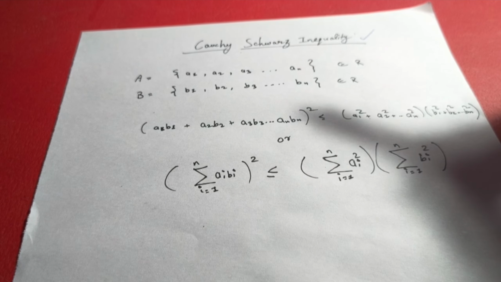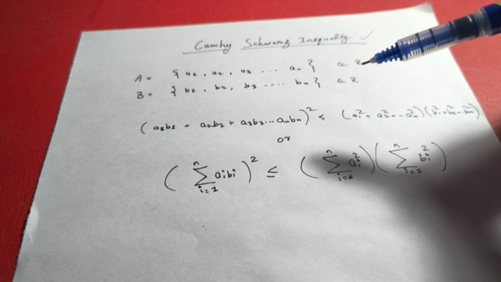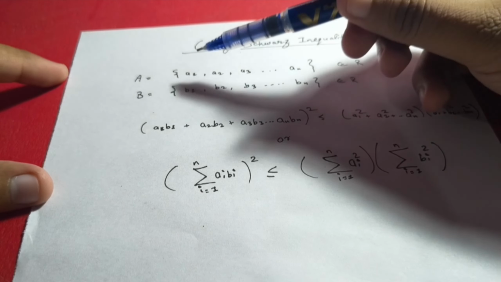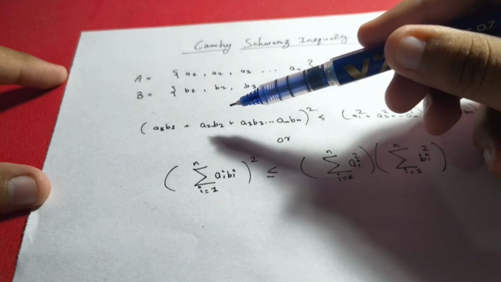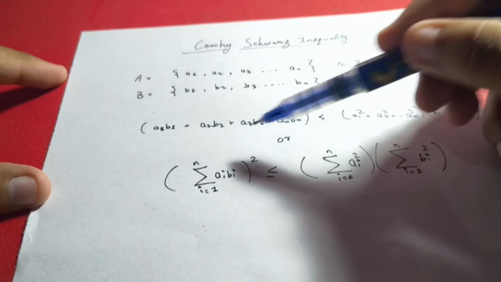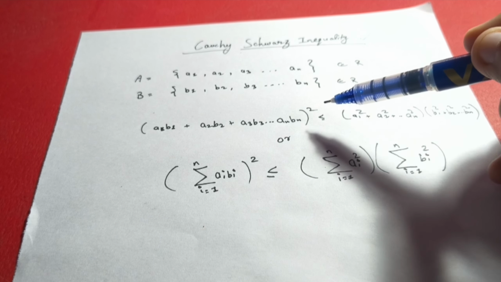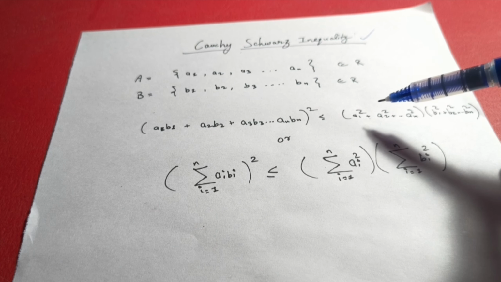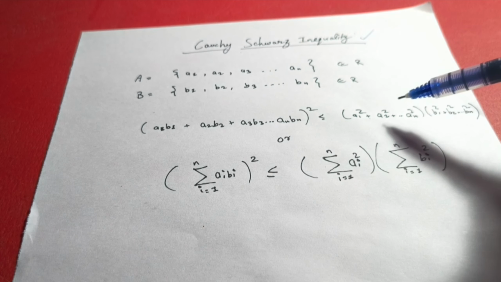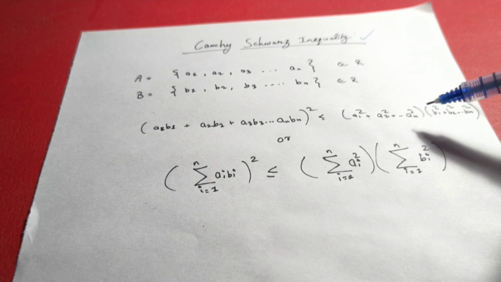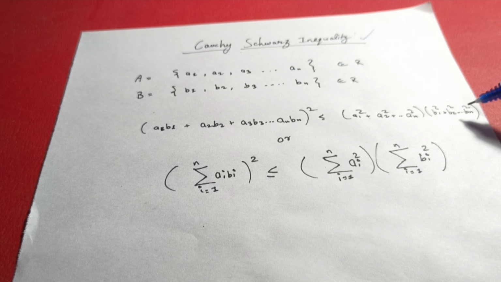So what Cauchy and Schwarz discovered is a beautiful relationship between how these numbers interact. If you pair them and multiply them together, like a1 b1, then a2 b2, then a3 b3, and so on till an bn, and add up all those products and then square the whole thing, the final number we got should always be less than or equal to what you get if you square all the elements of set A and add them up, and then take the product with the squares of set B added up.